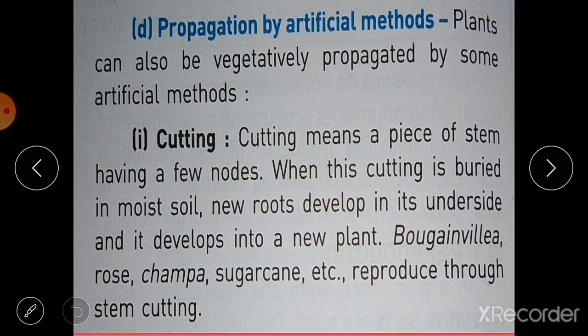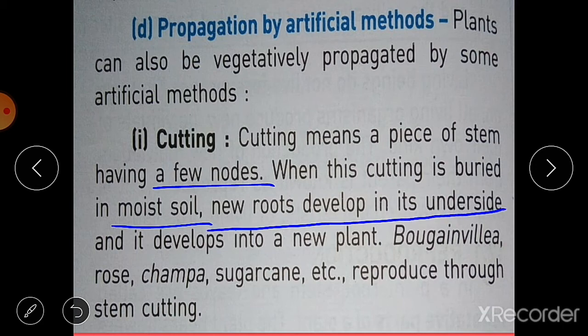Cutting means a piece of stem having few nodes, means we have to just cut a stem from the plant which has nodes, and when this cutting is buried into the moist soil, new roots develop in its underside and it develops into a new plant. So the part that is inside the soil develops new roots, and the upper part that is above the soil develops into the shoot of that new plant. Bougainvillea, rose, champa, sugarcane, these are the examples of plants that reproduce through stem cutting.